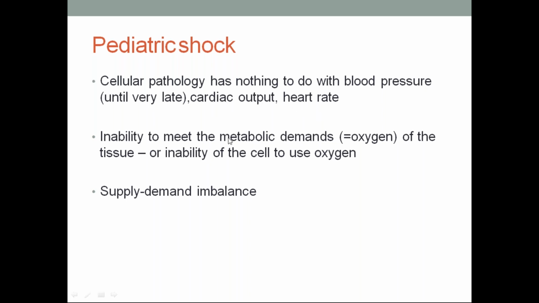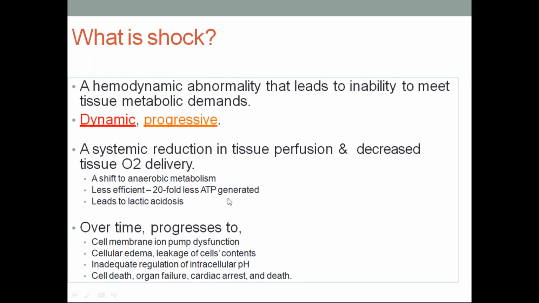Okay, inability to meet the metabolic demand is inability to supply oxygen and metabolites to the tissues, or inability to supply oxygen to the cell, or inability of the cell to use oxygen, like in cyanide poisoning. Supply demand imbalance will be existing in shock. A hemodynamic abnormality that leads to inability to meet the tissue metabolic demands. Okay, it is a dynamic and progressive process.